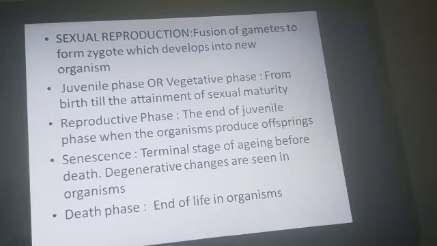The next phase is the senescence phase. This phase is the terminal stage of aging before death, and in this stage degenerative changes are seen in an organism that lead to the death phase, and the death phase is the end of life in organisms. Here, death phase means we are talking about the natural death seen in organisms.